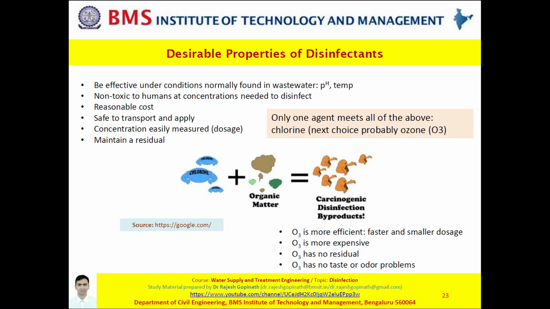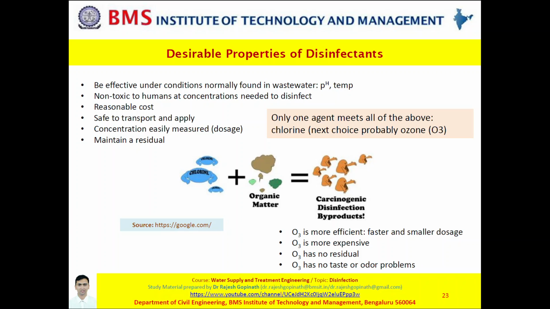So what I am trying to express is every disinfectant has an advantage and a disadvantage. Looking at the scenario, the situation, a decision has to be made to understand which type of disinfectant to be used. This could be with respect to practical situation, it could be with respect to epidemic conditions, it could be with respect to economic feasibility, it could be with respect to availability of a disinfectant, it could be with respect to quantity of water which has to be treated, and so forth.